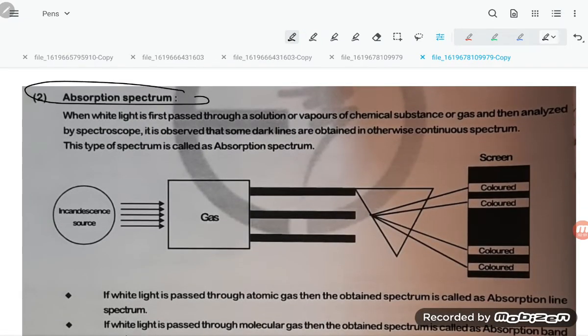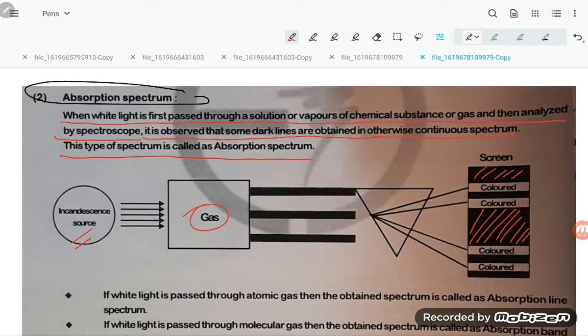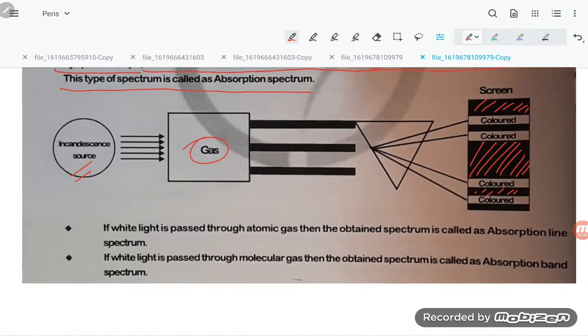So what is the absorption spectrum? Let us try to understand, students. This is the source of light and then the gas. Now what is happening here? When white light is first passed through a solution or vapors of a chemical substance or gas and then analyzed by a spectroscope, some dark lines are observed in an otherwise continuous spectrum. This type of spectrum is called absorption spectrum.